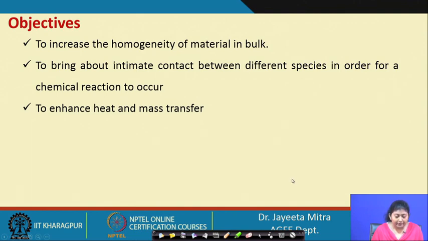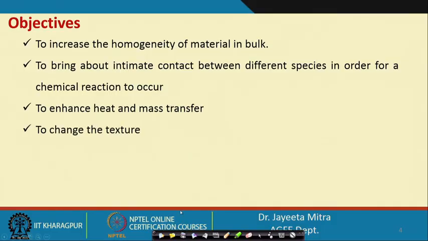Or, if you are heating a liquid food, some deposition or sedimentation may take place at the bottom of the pan. If you agitate continuously, no deposition will be there at the bottom, and that will increase the heat transfer. So, these are the functions.